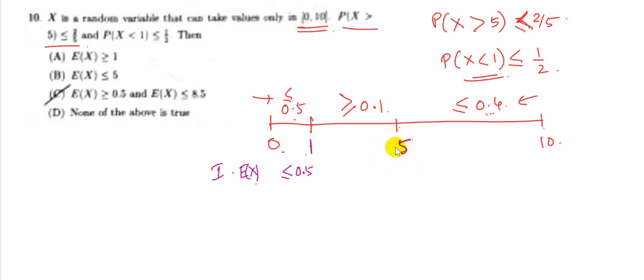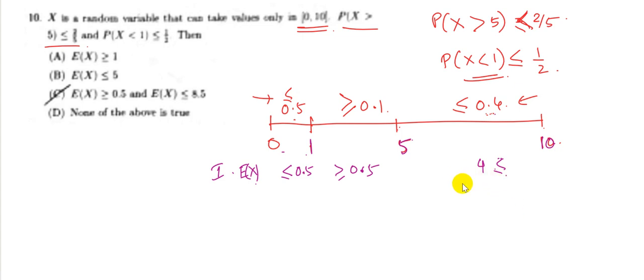In the second region, the maximum value of x can be 5, and if the probability is 0.1, then this becomes 0.5 or more than 0.5, and if this is 0.4, then the maximum value x can take is 10. So the maximum expectation here can be 0.4 into 10, which is 4. So it should be less than equal to 4.